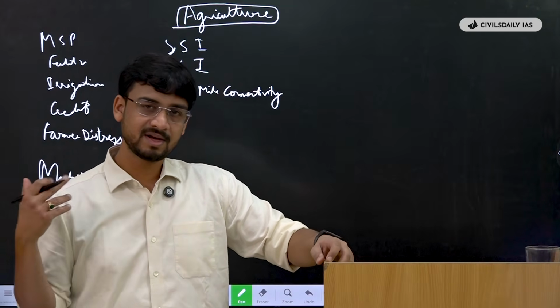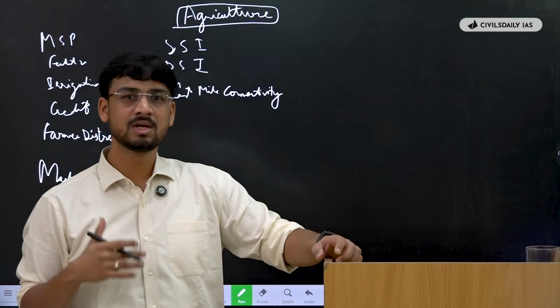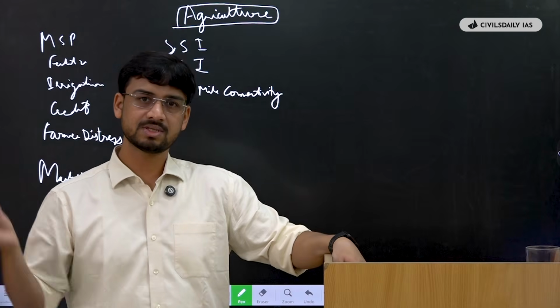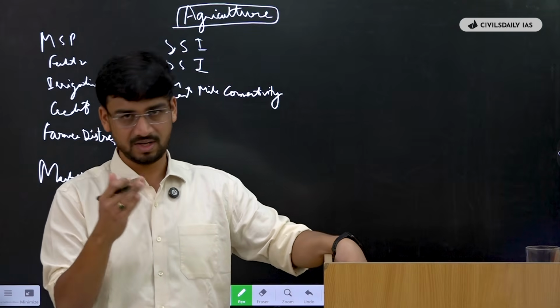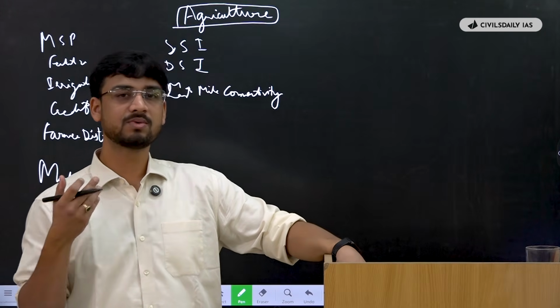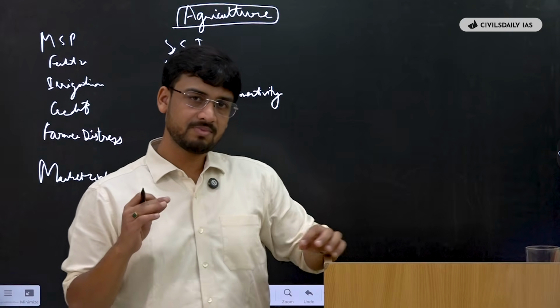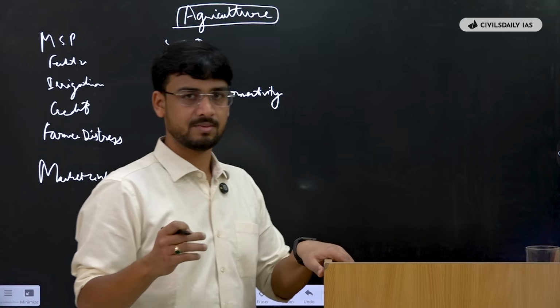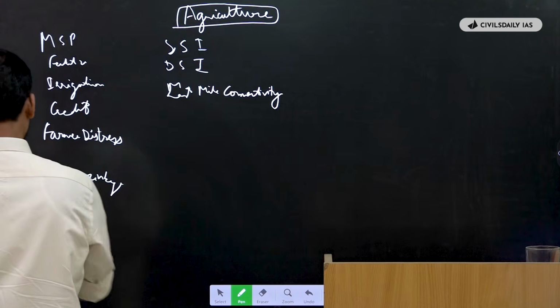Now, if you have prepared the schemes, the data and the generic points that are there for these topics, your life will become very easier, because you will save a lot of time in questions 3, 4, 13 and 14 that are of agriculture, and use that saved time to answer 1, 2, 11 and 12 questions that are of economy. So it is very important that you prepare the agriculture part of the economy syllabus very, very thoroughly and very nicely. And I have found X Factor notes are very good in this regard.